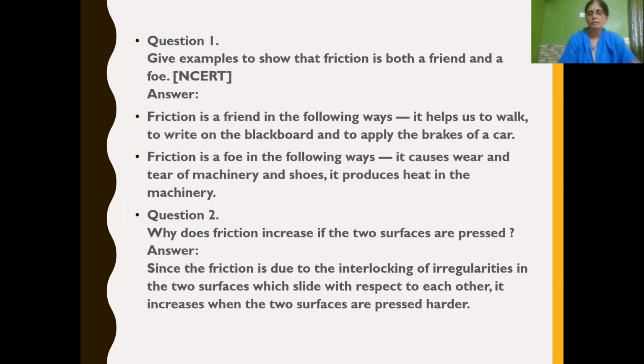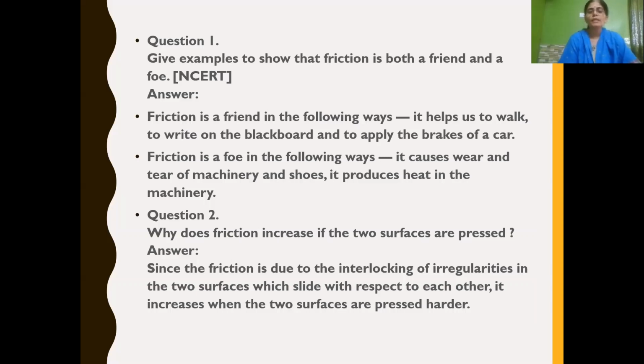Next, let us discuss friction as a foe in the following ways. Friction usually causes wear and tear of machineries, the shoes also get spoiled, and it produces heat in the machinery. Due to friction, the motion of a vehicle gets reduced, so that it consumes more fuel and more energy. This way general examples can be given. You have to choose the correct options. Got it, children?